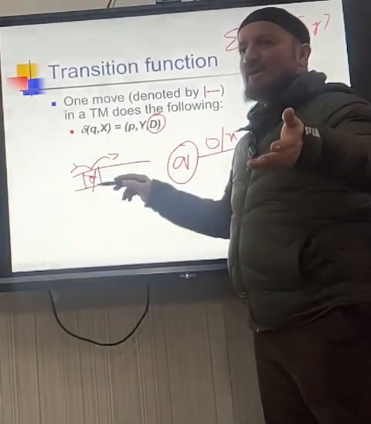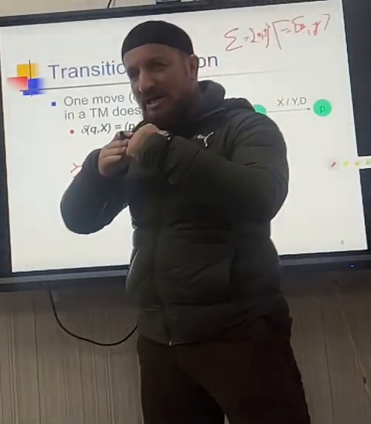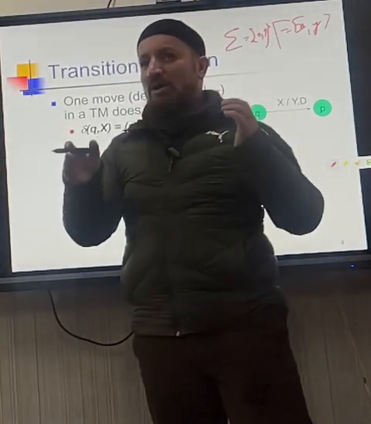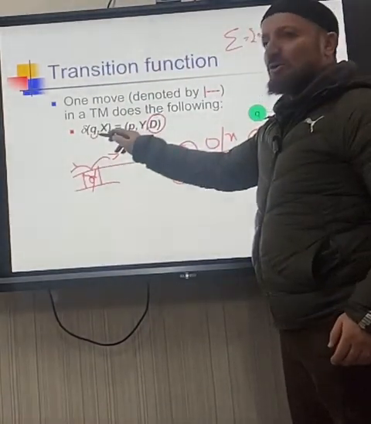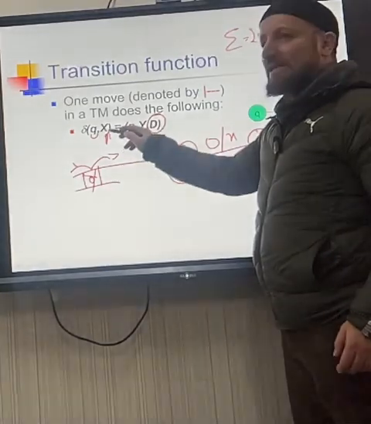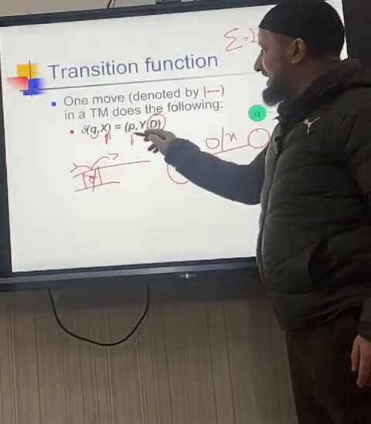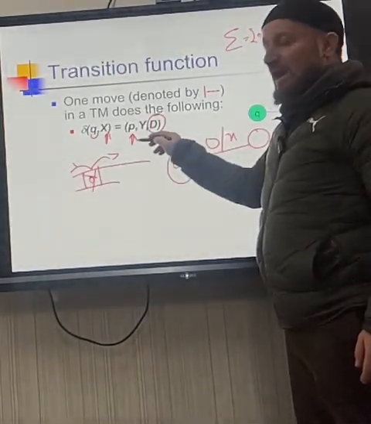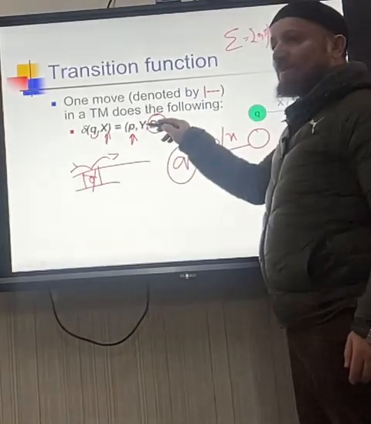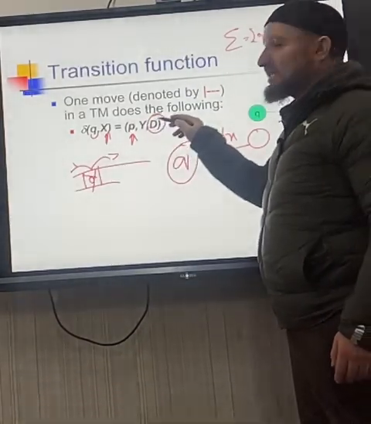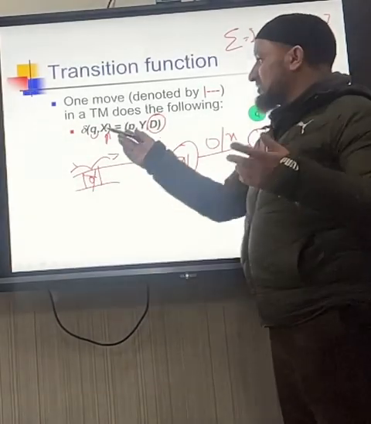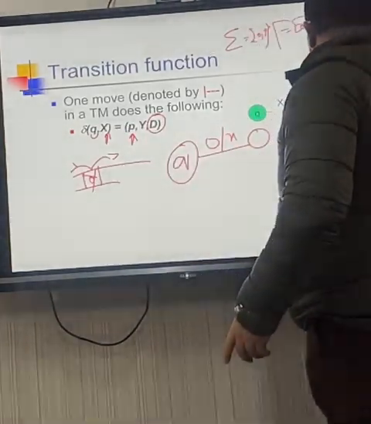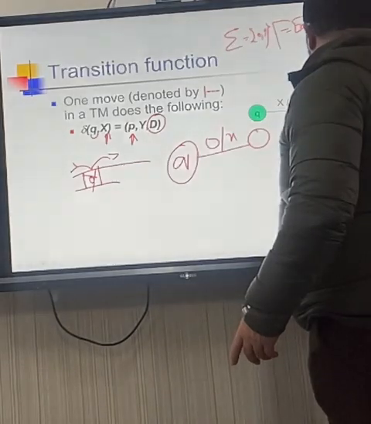Then we have to decide whether to go right or left. So our transition function is: you are on some state Q, you are reading something from the tape, you go to the next state, you replace this X with some Y, and you decide which direction to go. Simple, right?